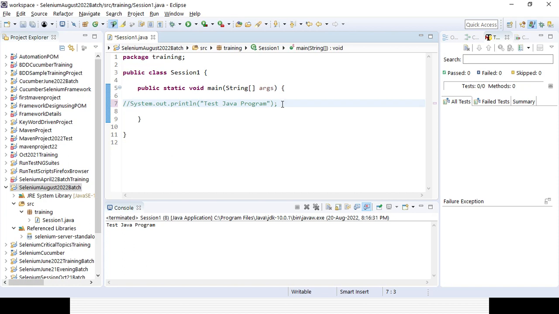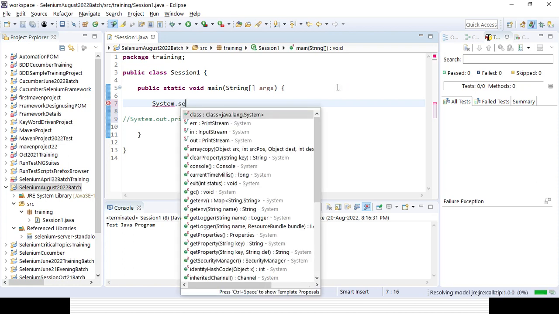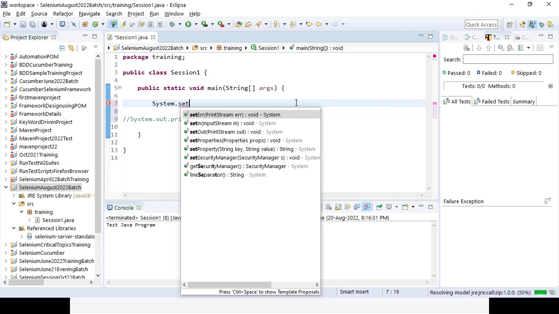You can use the comment so that whatever line you have written will be there, but it will not be considered during execution. Then, if you want to launch your Chrome browser, you need to use System. Java is case sensitive, guys, so a smaller one and a capital one will be different. System dot set: System is a class and set is a method, and it is coming from the System class.